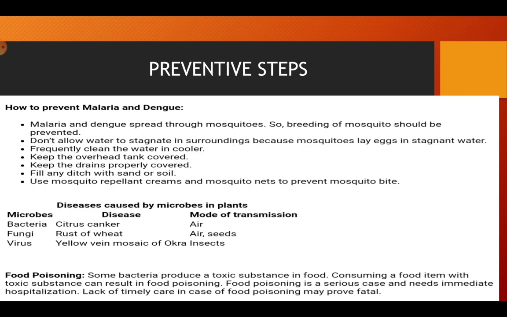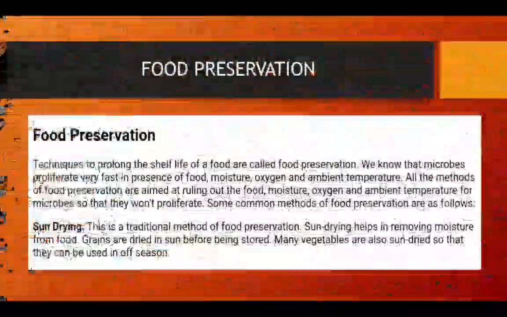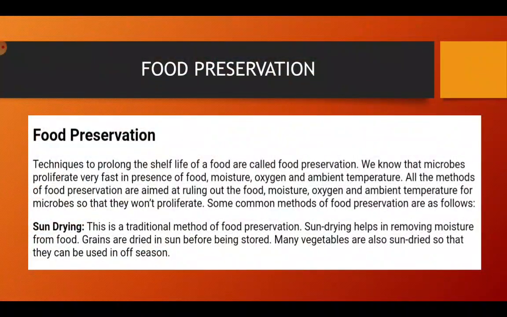It is a serious case and needs immediate hospitalization, means you need to be admitted to the hospital. Lack of timely care in case of food poisoning may prove fatal, means you may even die if you do not have proper care. And the next topic to be discussed is food preservation. So how to prevent food poisoning? For that we need to preserve food.